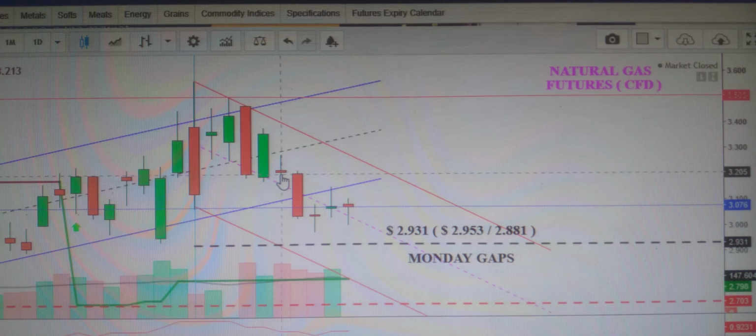This is the Friday closing candle, and this is the candle of Monday. It opened at about 3.22, the low was seen at about 3.148, and the closing price that day was about 3.213. So the gap down probability and the range we discussed is what happened. Next is the coming Monday, the 9th of December, which we are supposed to discuss.